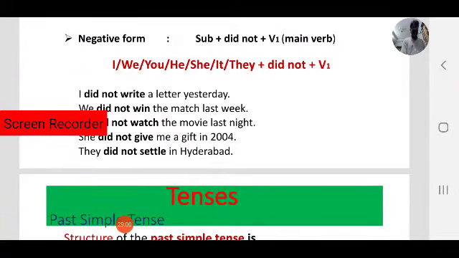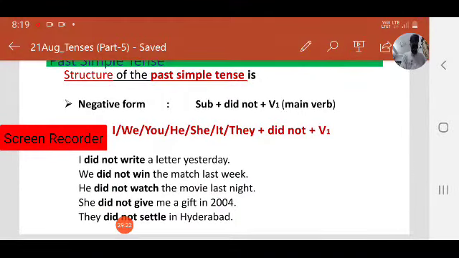Observe the structure: didn't plus V1 or main verb or base form. She didn't give me a gift in 2004. Didn't give me a gift. Didn't plus V1 or main verb. They didn't settle in Hyderabad. Didn't plus settle.